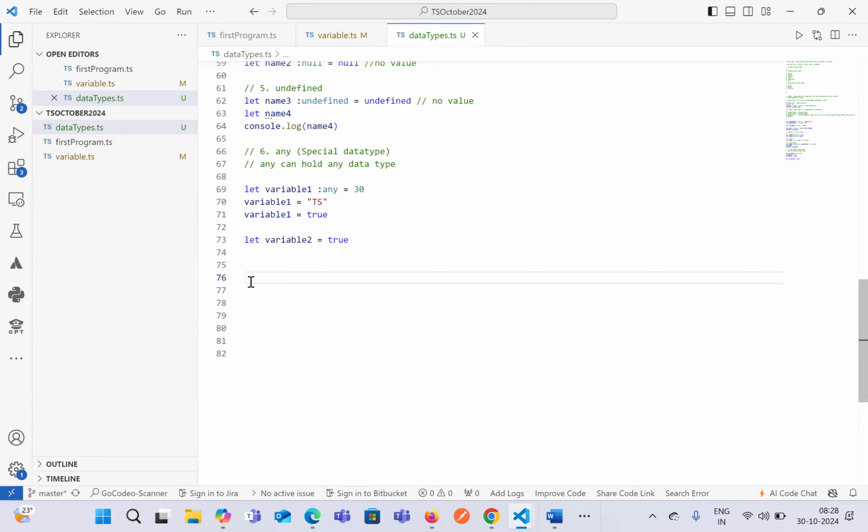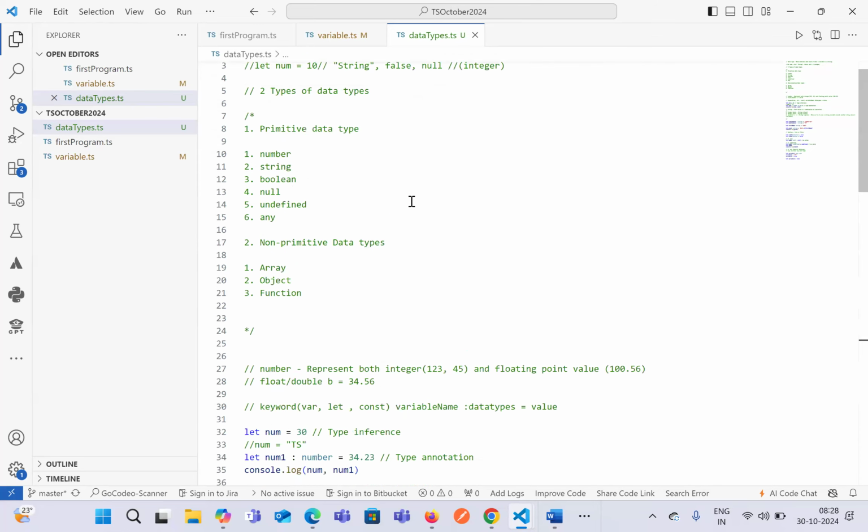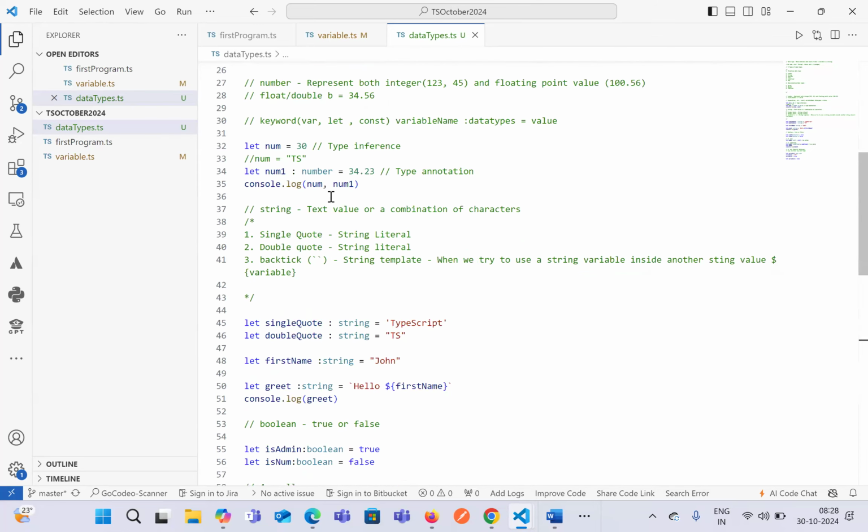One more thing: what exactly is done in the real world while declaring things? In real time, whenever we work with TypeScript, we define the exact data type.